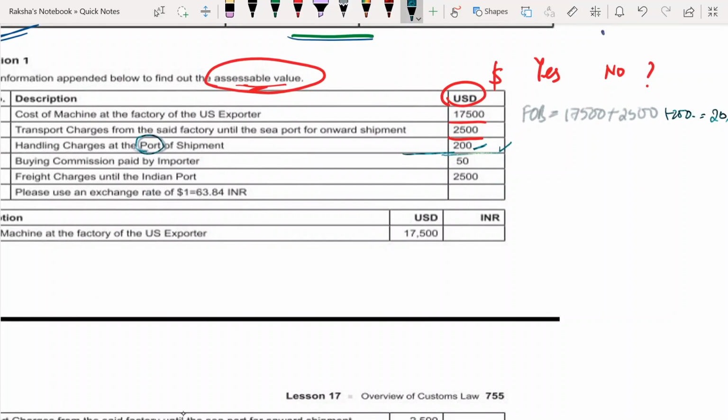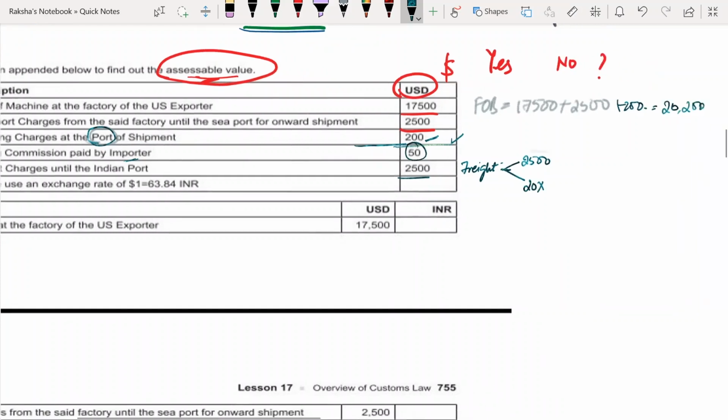Buying commission paid by the importer, 50 rupees. Now freight charges until Indian port. See, freight they have given. Now you calculate. How much is the actual freight? 2,500. How much is 20% of FOB? What is my FOB?